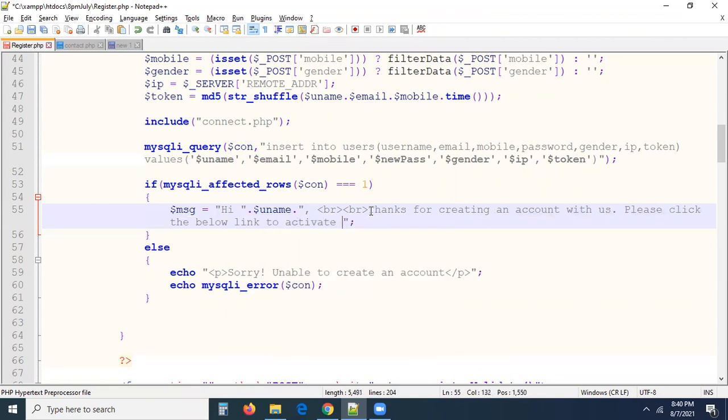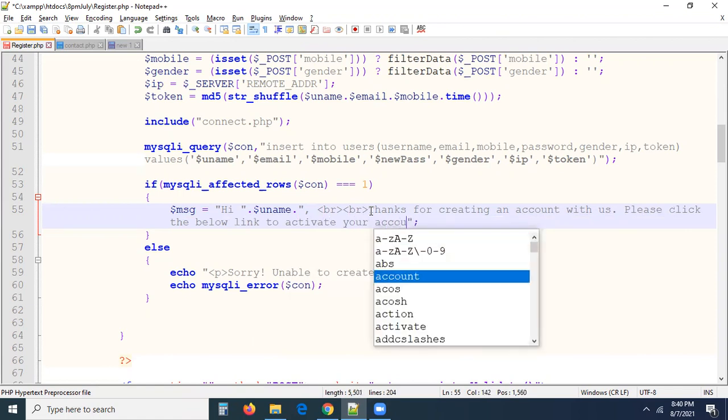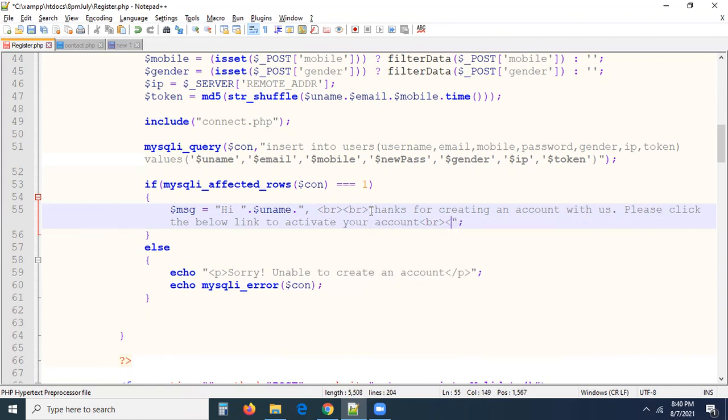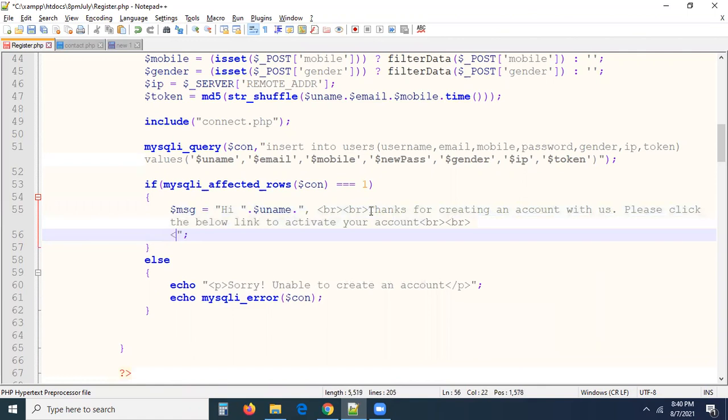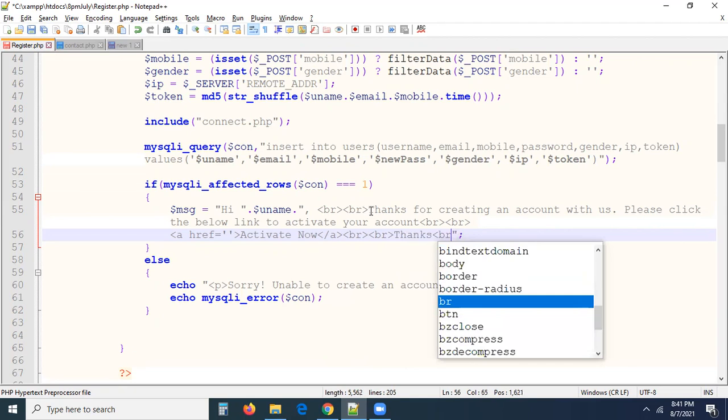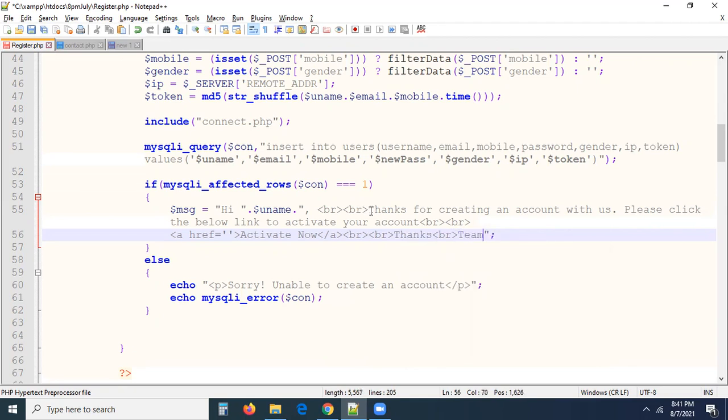Below the link, in the next line, I want to take an anchor tag, href equal to, anchor tag open, "Activate now". After that a break tag, break tag open, break tag close. Then thanks with regards, with one more break, team, something. I'm taking this as a team, or some company name, whatever you want, guys. This is the message body I want to send.